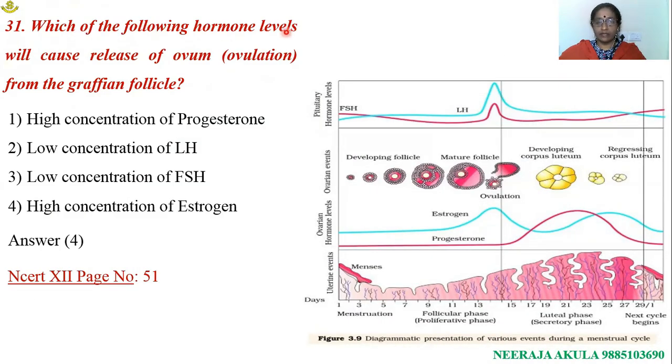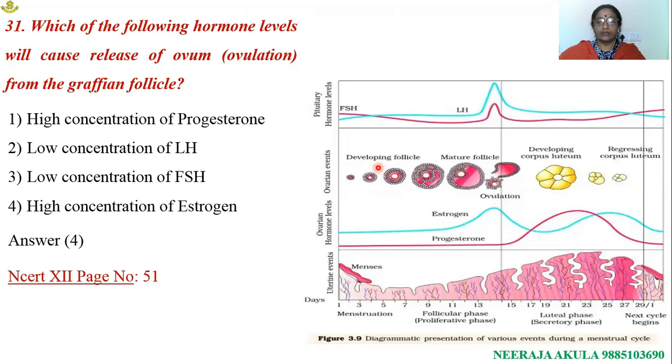Which of the following hormone levels will cause release of ovum, that is ovulation, from the Graafian follicle? High concentration of progesterone, low concentration of LH, low concentration of FSH, high concentration of estrogen. So here we know very well that LH is responsible for ovulation, but that option is not here. This is a question purely based on the diagram. Let us see the underlying concept with respect to this.